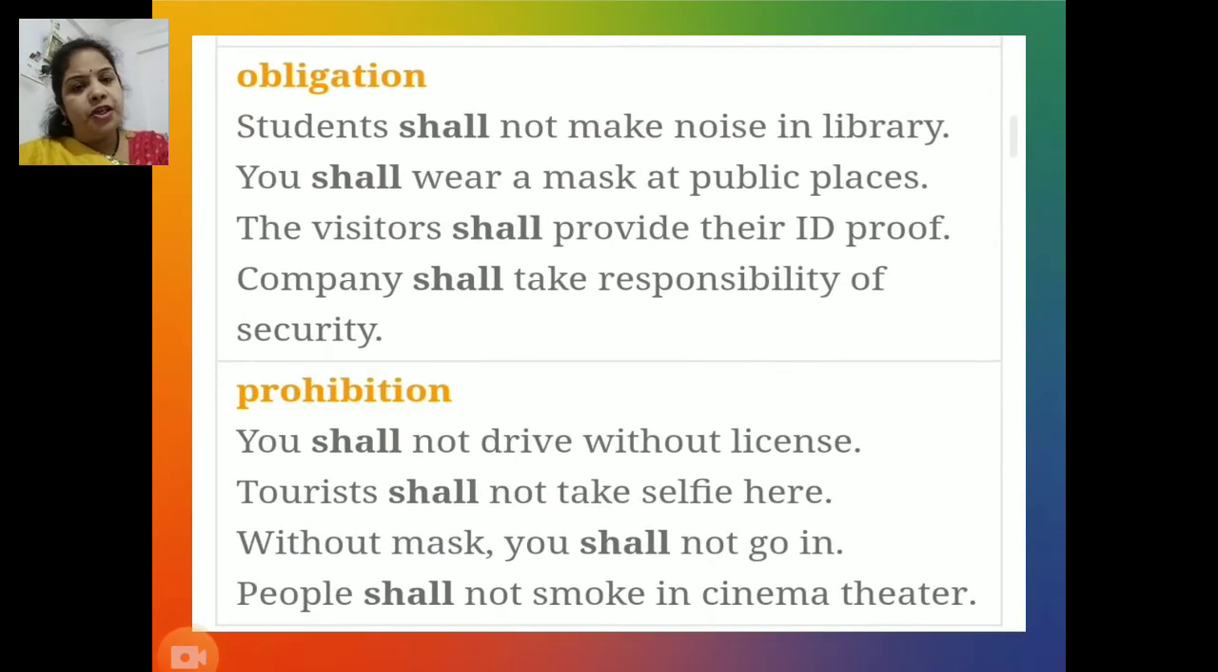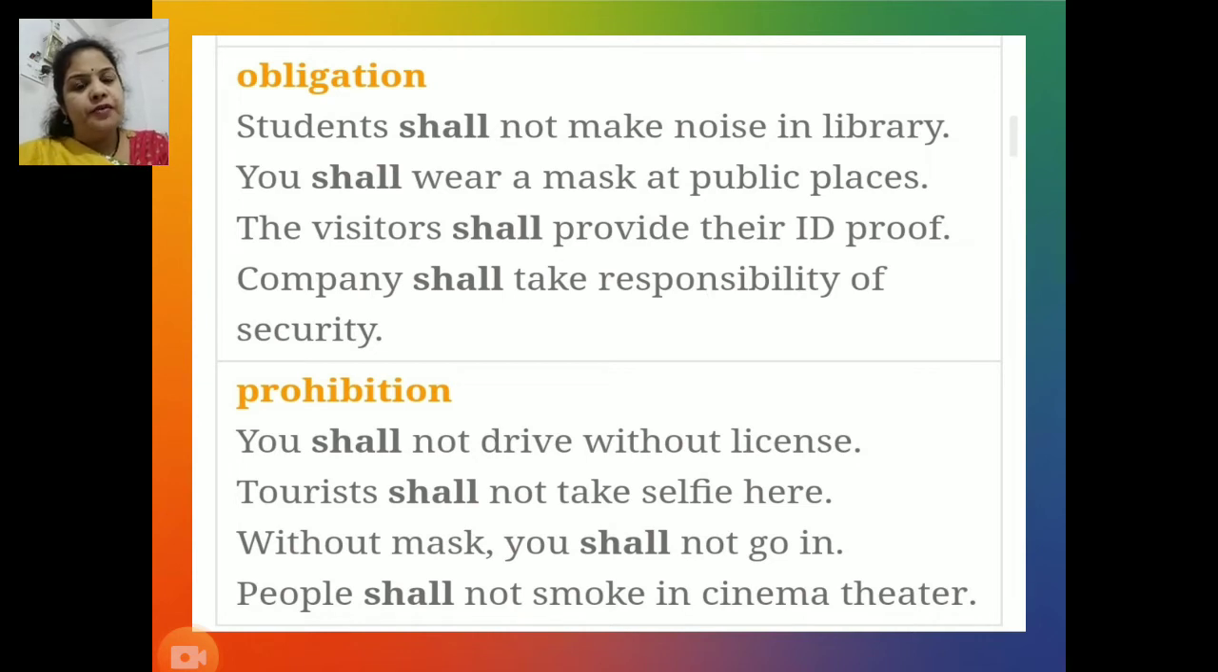Next function of shall is obligation. Obligation means compulsion also. Study all these sentences. Students shall not make noise in the library. You shall wear a mask at public places. The visitors shall provide their ID proof and the company shall take responsibility of security. In all these sentences, if you try to understand the meaning, you will be able to find out that shall is used here showing compulsion, that means obligation.